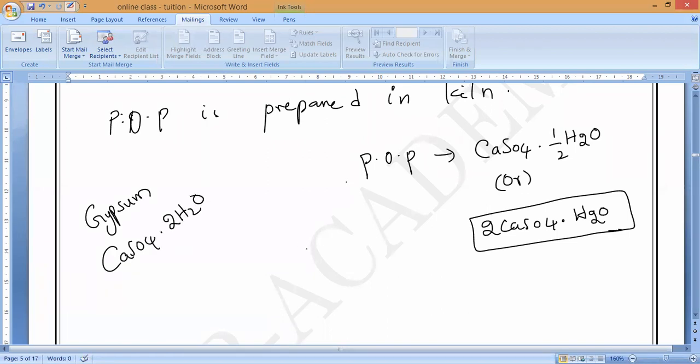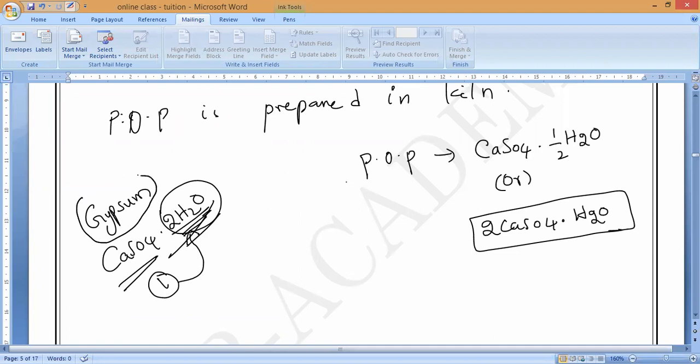Understand? Now remember, one CaSO4 molecule in gypsum is having 2 molecules of water of crystallization. That is the meaning of this one. Is it okay, guys? One CaSO4 molecule is having how many molecules of water? 2 molecules of water of crystallization. What is it called?